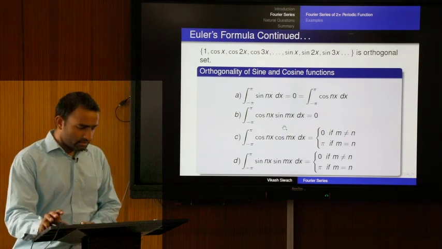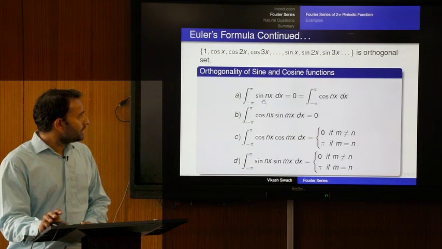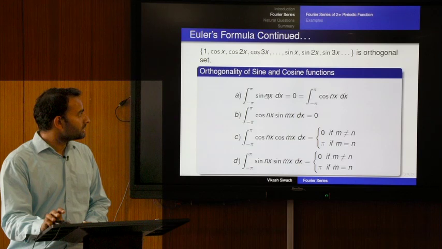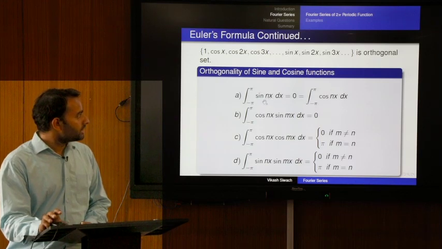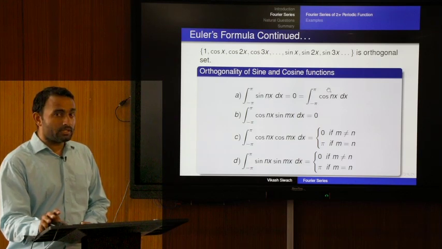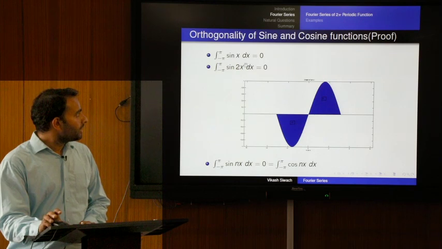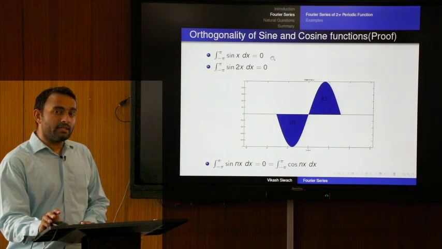It is very simple. We can see the first property: the integration of a sine wave or cosine wave of any frequency, where n represents the frequency, over a 2 pi period is 0. For example, this is the graph for the sin x function, and as we know, integration means the area under the curve.